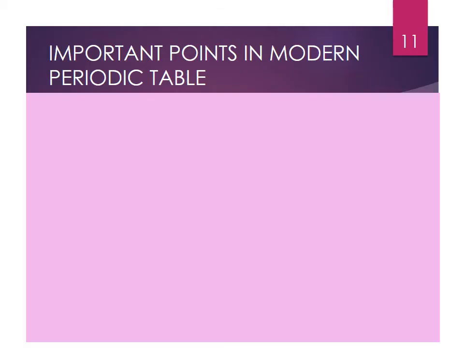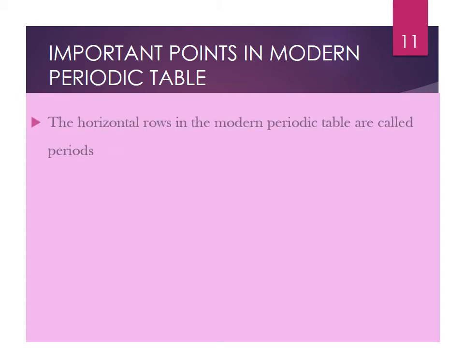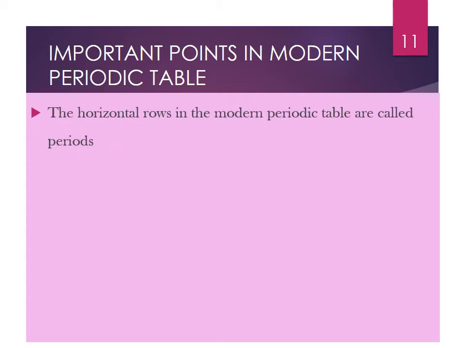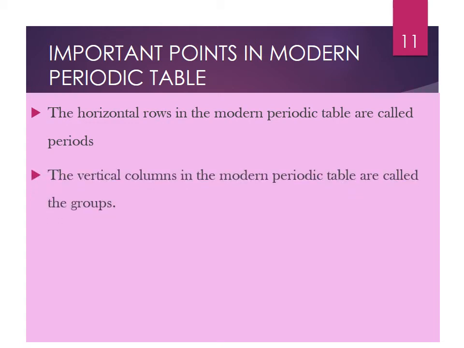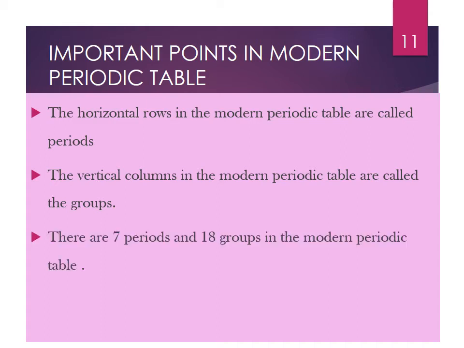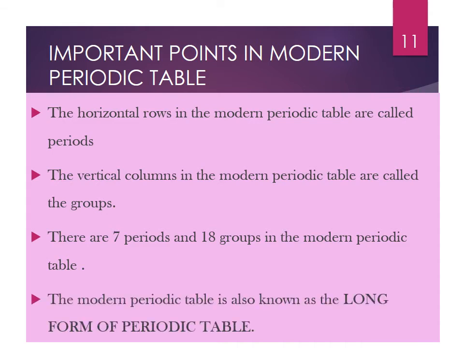What are the important points in modern periodic table? The horizontal rows in the modern periodic table are called periods. The vertical columns in it are called the groups. There are 7 periods and 18 groups in the modern periodic table, and so the modern periodic table is also known as the long form of periodic table.